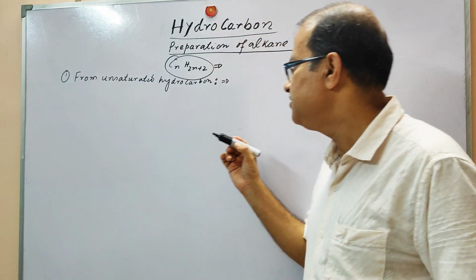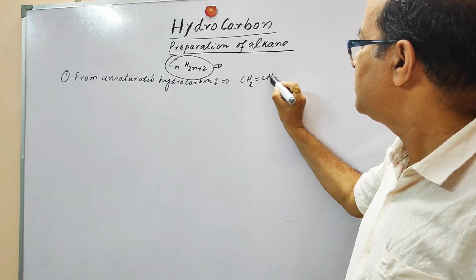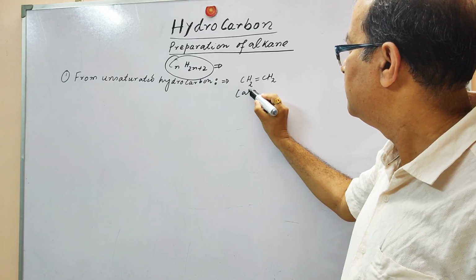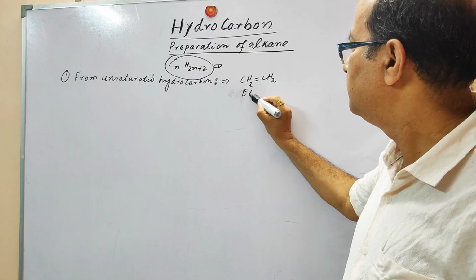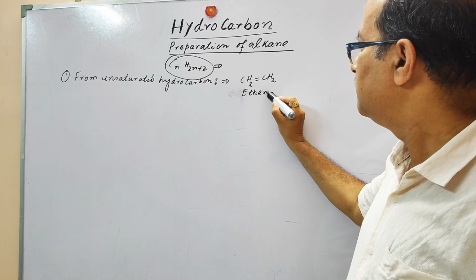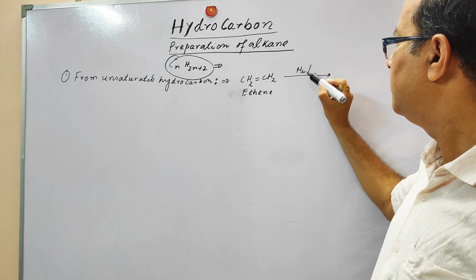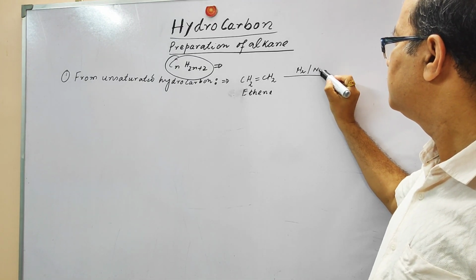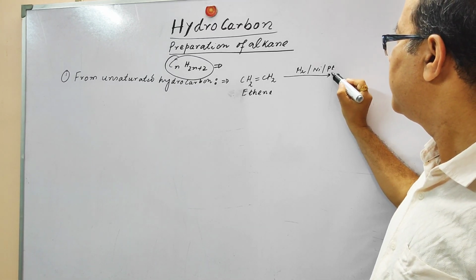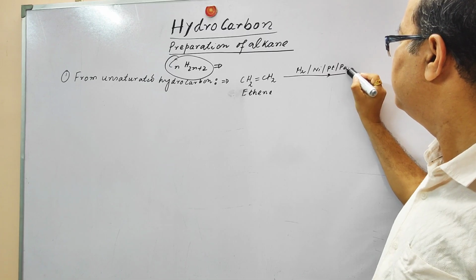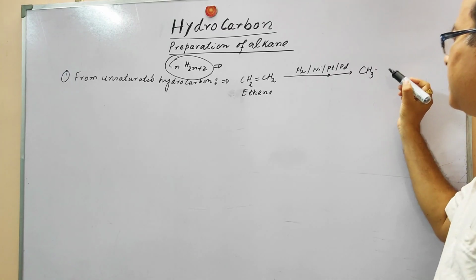The example is this alkene, ethene, and when we hydrogenate it in the presence of hydrogen gas, and you have to use either nickel as a catalyst, or platinum, or palladium, it will produce this alkane.